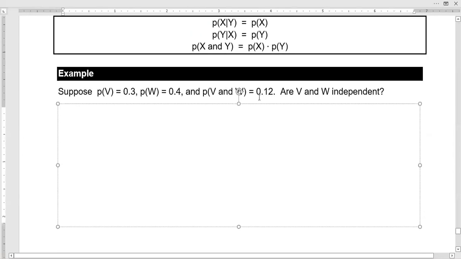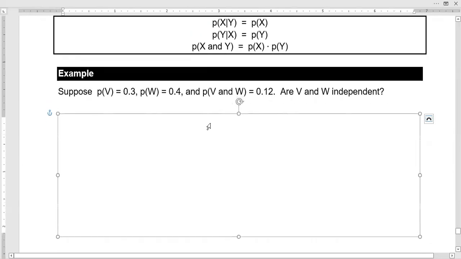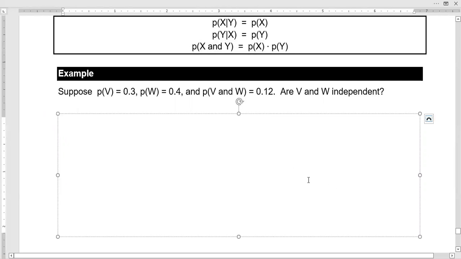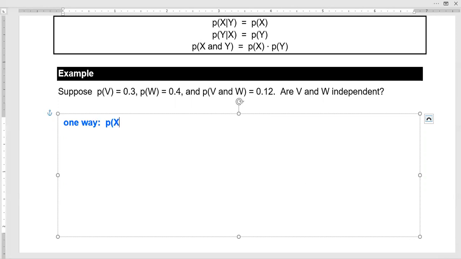So for this first example, they're telling us the probability of V is 0.3, the probability of W is 0.4, and the probability of V and W is 0.12. And we want to know if V and W are independent. One way to do that is to use this formula and check to see if it holds up. So I'll work through this problem two ways, but one way is to use that and formula.